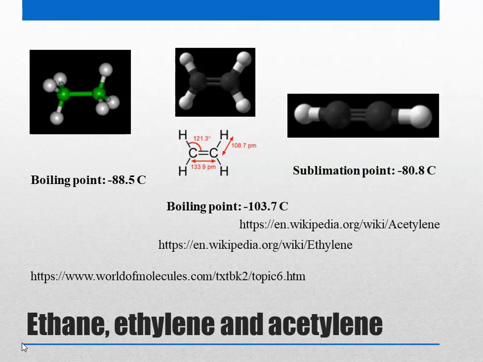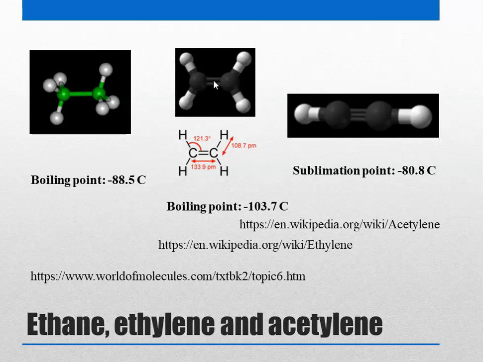You can see here another class of compounds, which is ethane, ethylene and acetylene. These have two carbon atoms. So you can see here there is one carbon here, one carbon here. This is ethane, so this has two carbons and 6 hydrogens, so 3 hydrogens attached to each carbon.